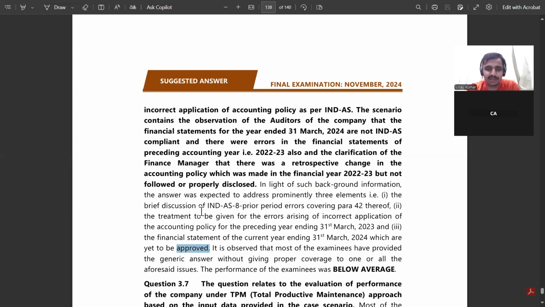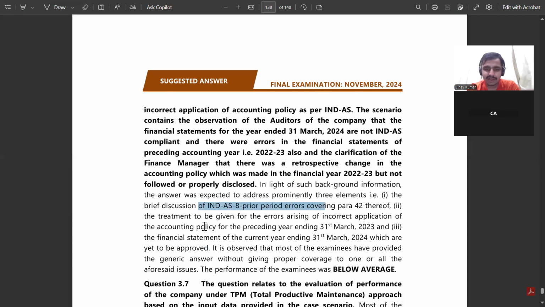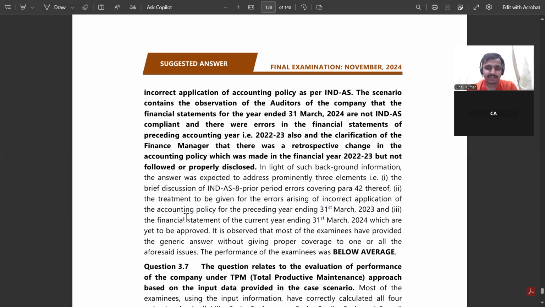Discussion of Ind AS prior period errors, the treatment to be given arising out of incorrect application for the preceding year. That is the third balance sheet. We have to go for the third balance sheet or not. And the next is that the financial statements of the current year are yet to be approved. कि मतलब that we have to see ना कि अगर current year भी हो गया तो how we have to proceed now. It is observed that most of the examinees have provided a generic answer without giving proper coverage to one or all of the aforesaid issues, below average.